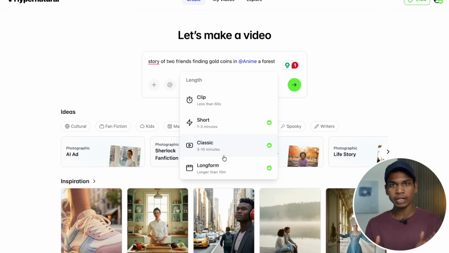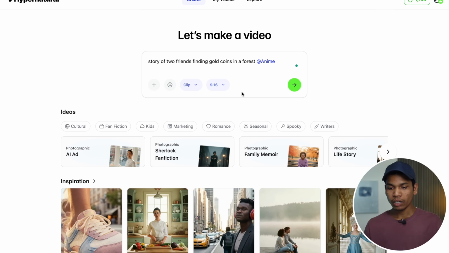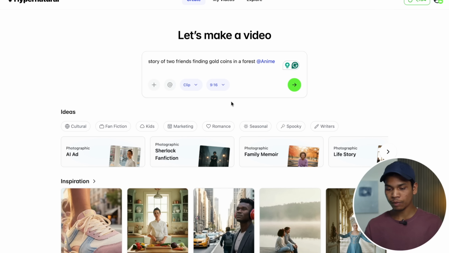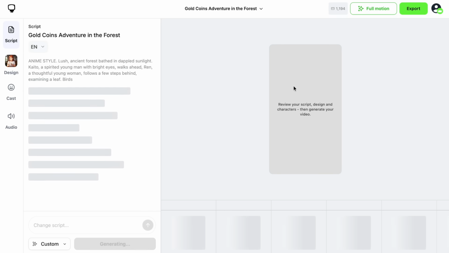So you can just create long form AI videos through this. Currently, for the demo, I am just selecting this clip, and then you have the option of selecting your aspect ratio. If you want vertical video, then you can select 9:16. If you want horizontal video for YouTube, then you can click here 16:9. I am selecting vertical video 9:16, then you just click enter, and it will start working on the video.